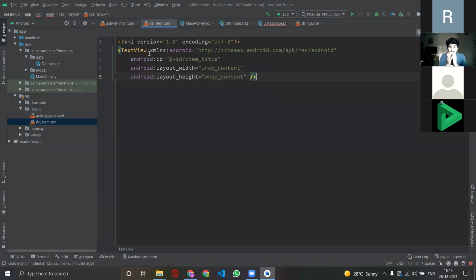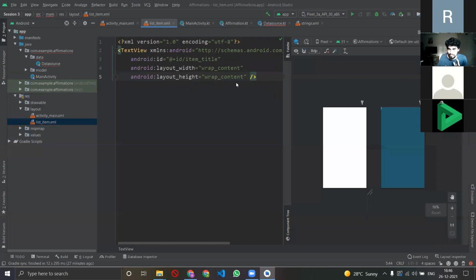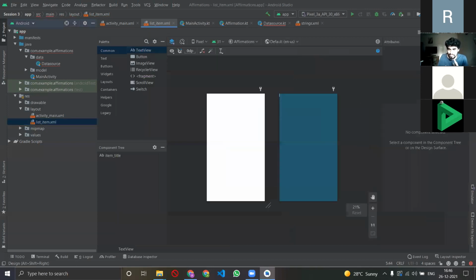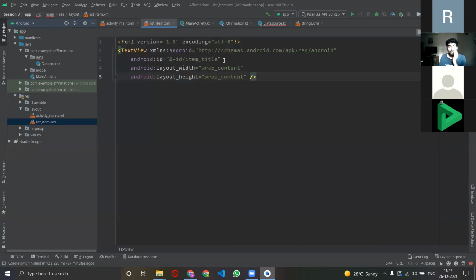And so what I've essentially done is that I have made a text view. If I click on split, you can see I have basically put a text view here in the design. And I gave that text view an ID, item_title, and I've given its dimensions for its width and its height, right? I've said wrap content. I think we discussed wrap content last time, but if you still have any doubt, I can explain what it is again.